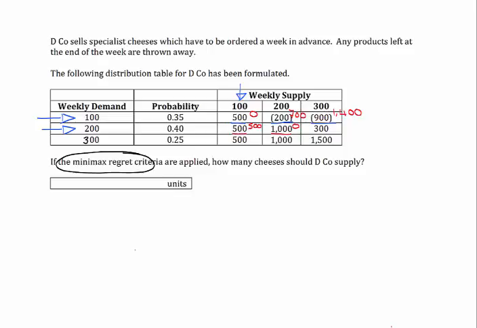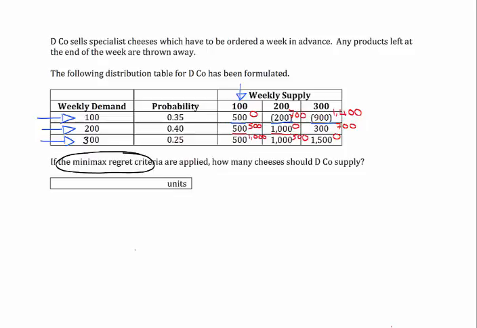If you come to the last bit, if you supplied 300, we'd actually have regret of 700, the difference between the outcome from the best option, 1,000, and the outcome that you've got here of 300. So we have regret of 700. Finally, if weekly demand was 300, our best option would be supply 300, so we'd have no regrets. If we'd supplied 100, we'd have regret of 1,000, and if we'd supplied 200, we'd have regret of 500.